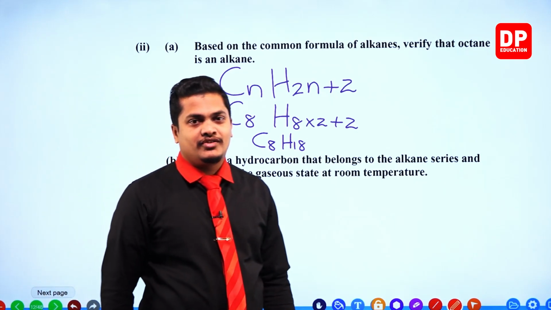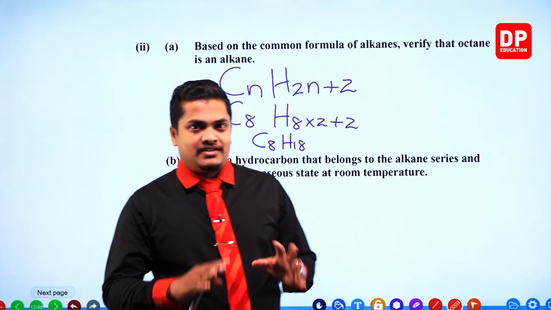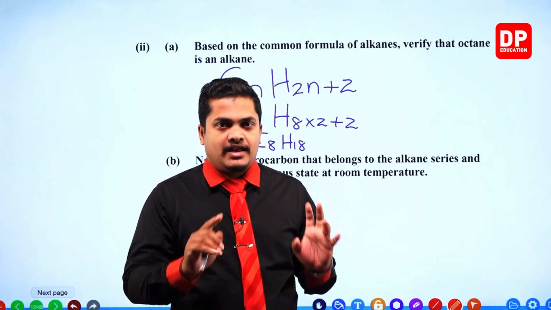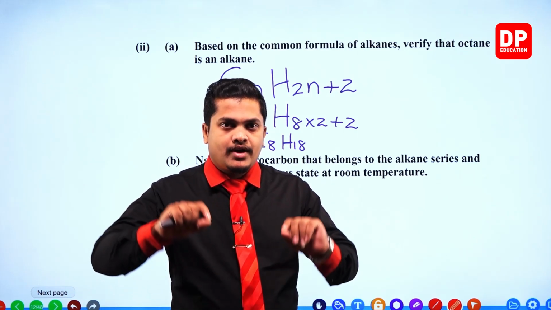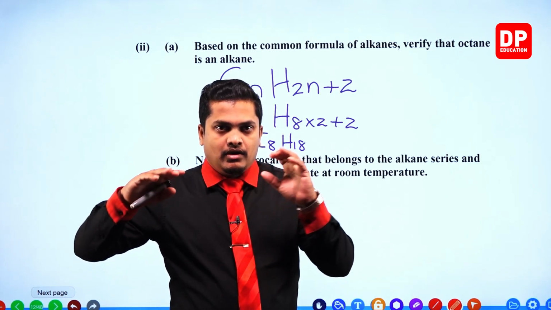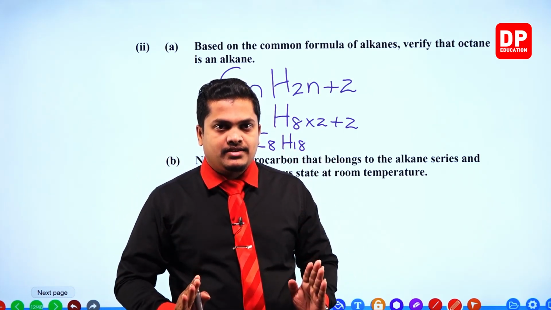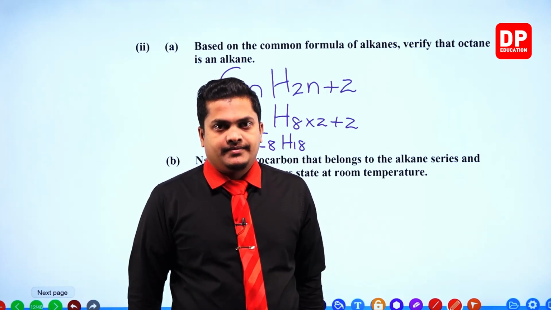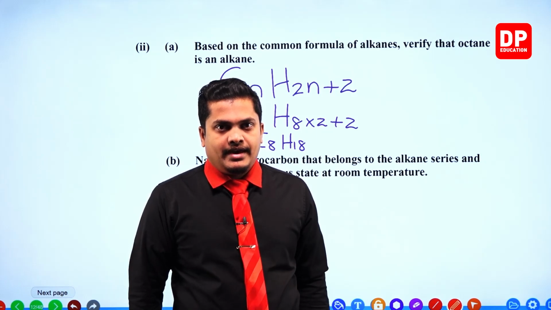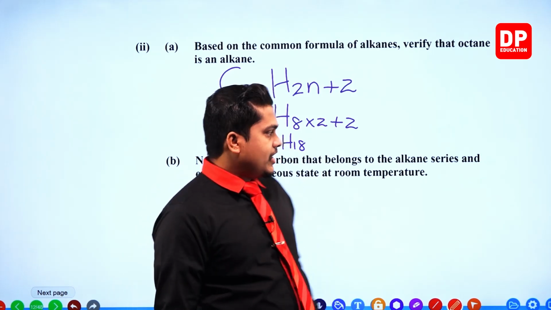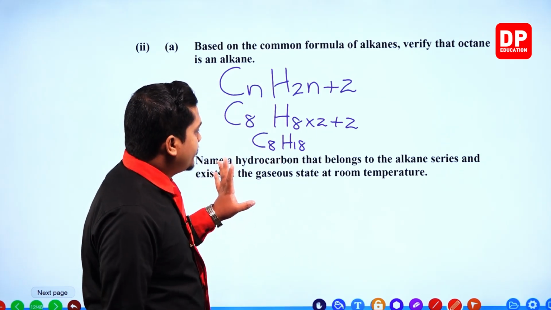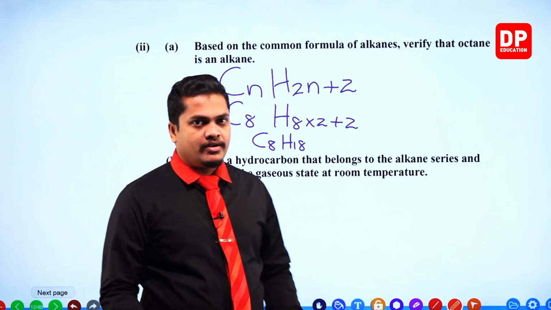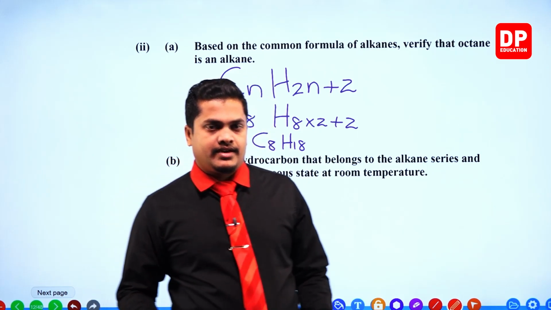Very simple, my dear children. First, second, third and fourth, that means carbon 1, carbon 2, carbon 3, carbon 4. The first 4 alkanes are all in the gaseous state. You need to write down just the one. However, all of these are correct.